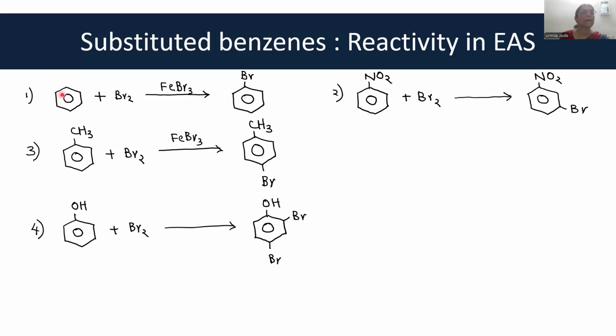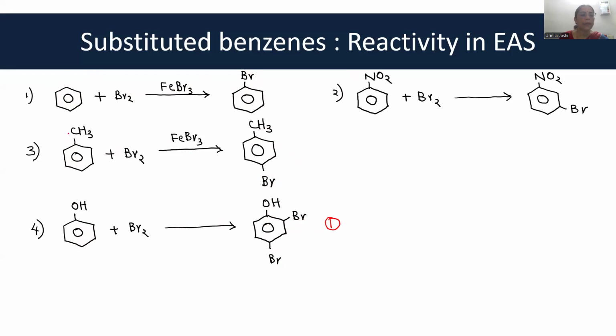Look at this. When benzene reacts with bromine in presence of FeBr3, bromobenzene is formed. Toluene forms, say, para-bromo-toluene. And phenol forms 2,4-dibromophenol. Okay. Now, which one will be highest reactive? The highest reactive is going to be phenol. Okay.